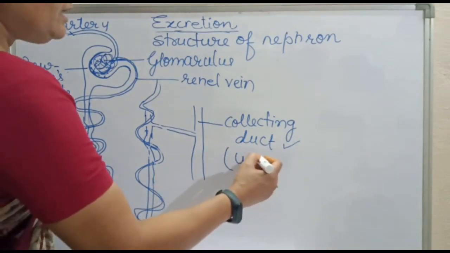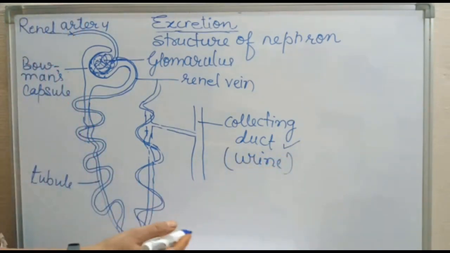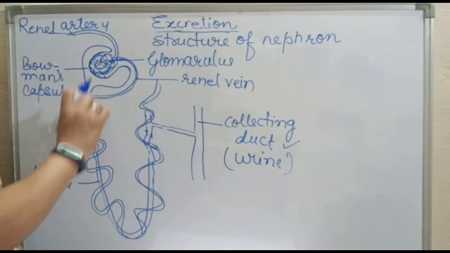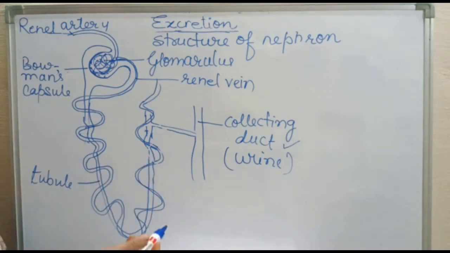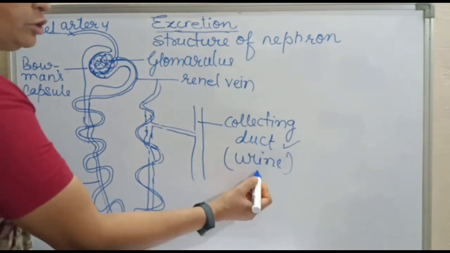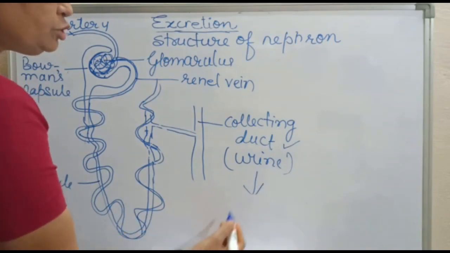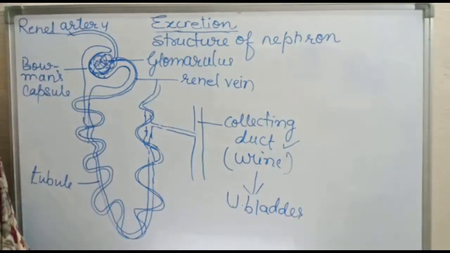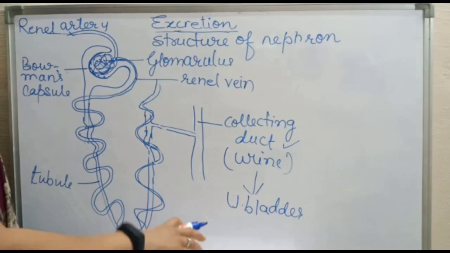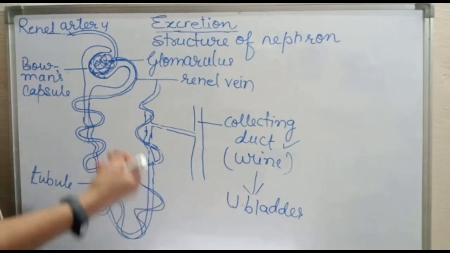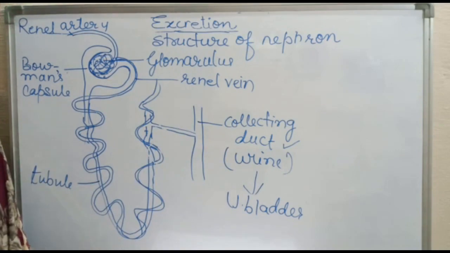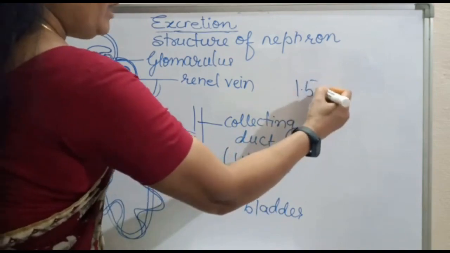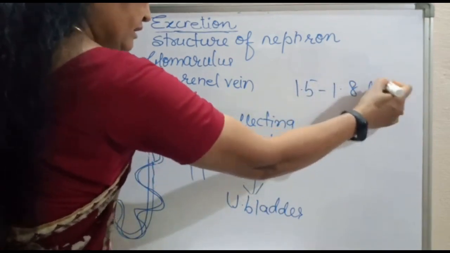Now urine is collected here, right? The amount of urine formed depends on how much excess water is there in the body and how much water is to be excreted. Now from the collecting duct, this urine passes to the urinary bladder through the ureter, right? Urine is stored in the bladder until the pressure of the expanded bladder leads to the urge to pass it out through the urethra. The amount of urine excreted is about 1.5 to 1.8 liters in a day.